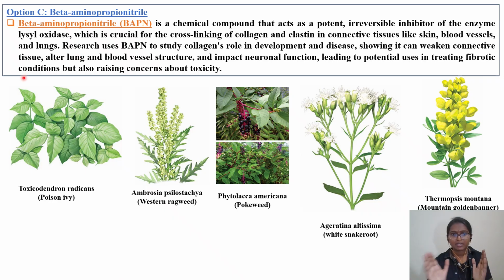Okay, I kept other plants also from the plant toxin chapter, like poison ivy. Poison ivy is the one which is causing contact urticaria, like immune mediated skin reactions, sensitivity reaction. Then we have Ambrosia, that is western ragweed, Phytolacca americana pokeweed, Ageratina white snakeroot, as well as Thermopsis montana mountain golden banner. So these plants are all given in the plant toxin chapter. So read in detail. You can pause, you can make notes, or directly read from the textbook only.